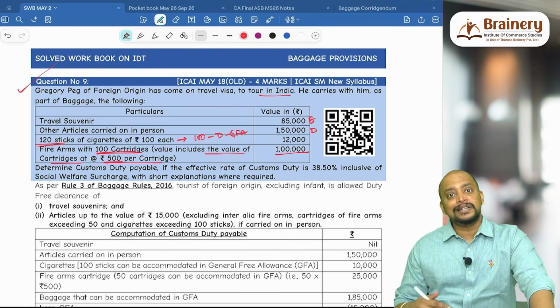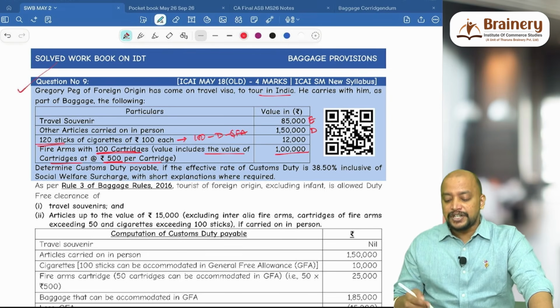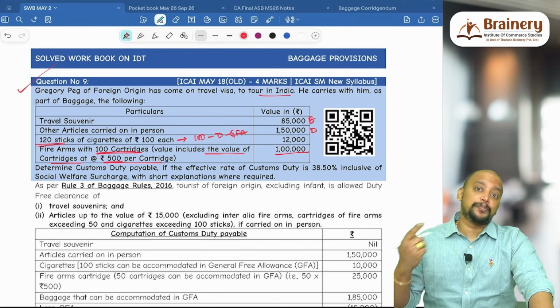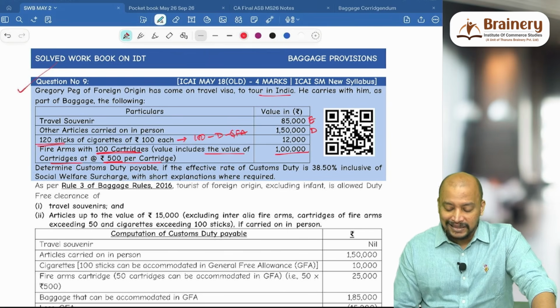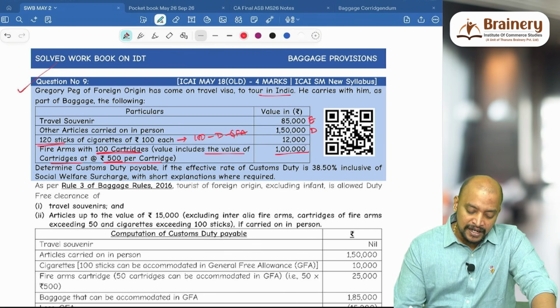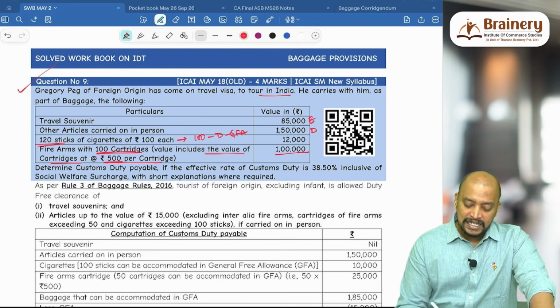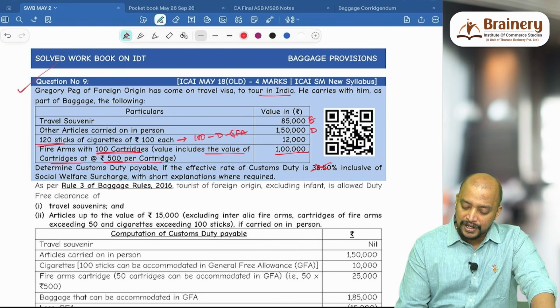Firearm 50,000, we need to pay 70%. Cartridges beyond 50, we need to pay 75%, but up to 50 cartridges, we will pay 35%. But we are not eligible for GFA. Only up to 50 is eligible for GFA. Keep that in mind. Determine the customs duty payable if the effective rate of baggage duty is 35%.